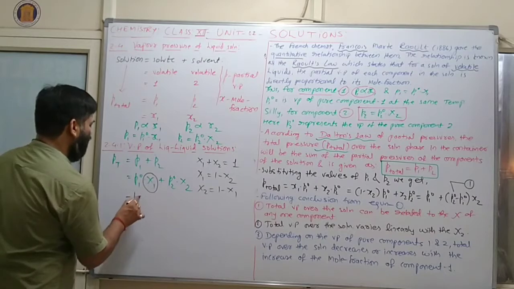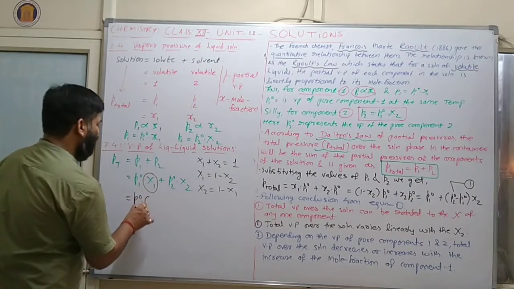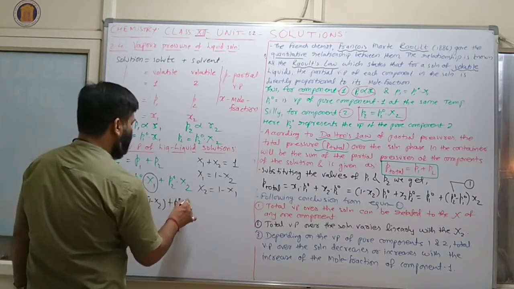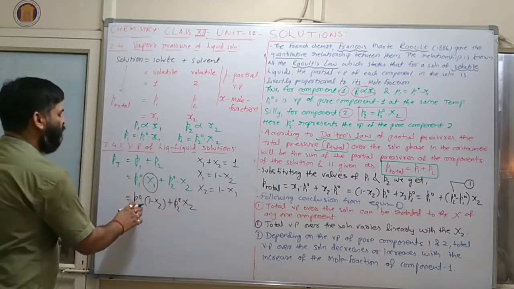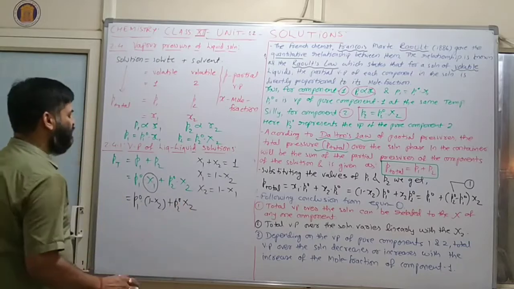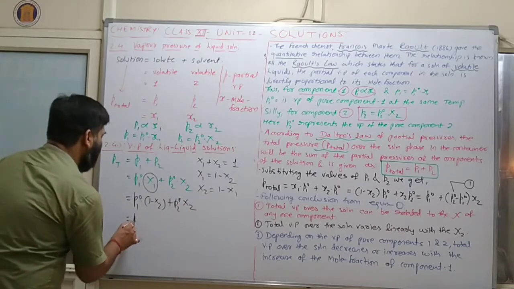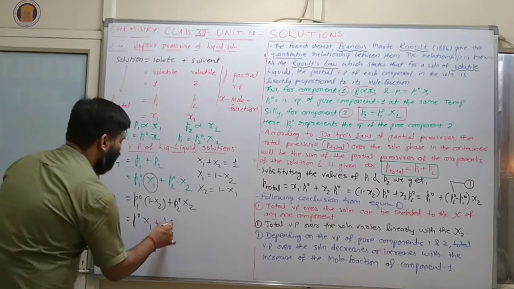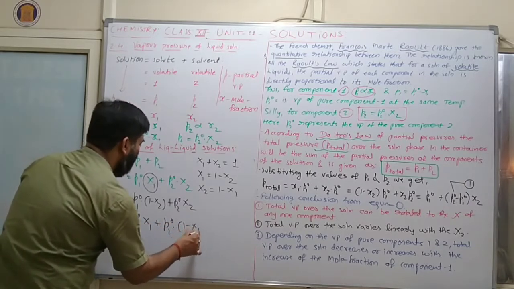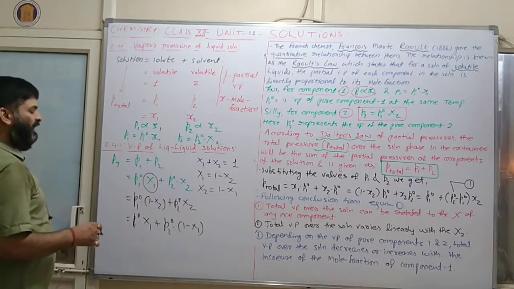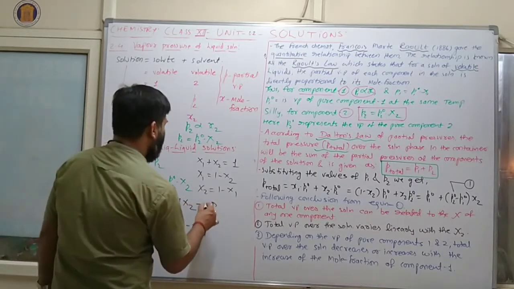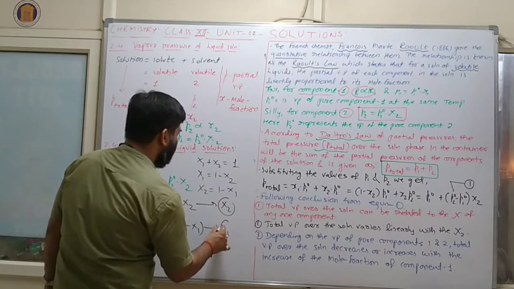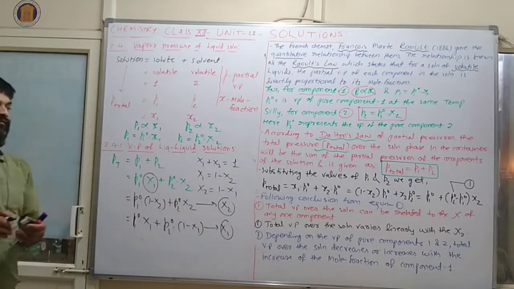Here P1 0 times 1 minus psi 2, plus P2 0 psi 2. So this is the complete formula in terms of psi 2. Similarly we can write P1 0 psi 1 plus P2 0 times 1 minus psi 1. This one is the formula in terms of psi 1.